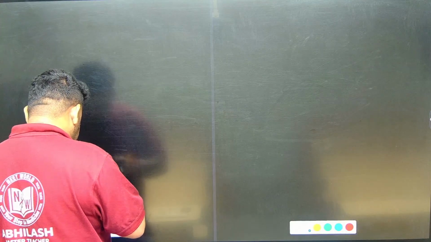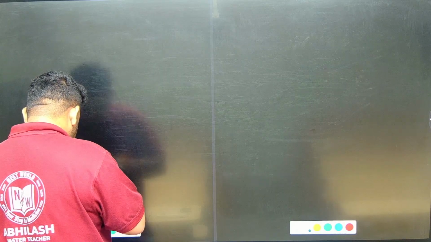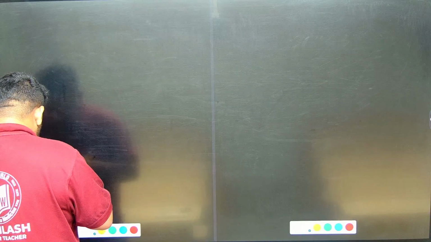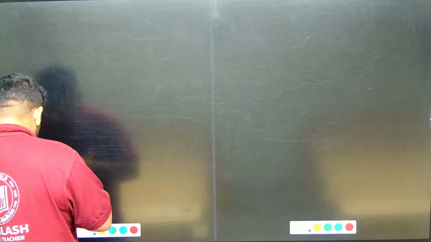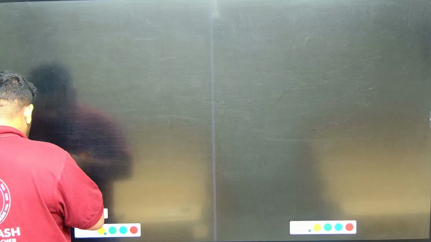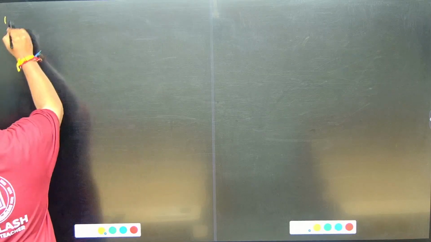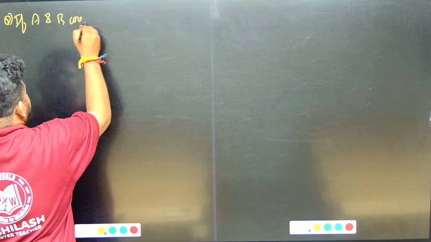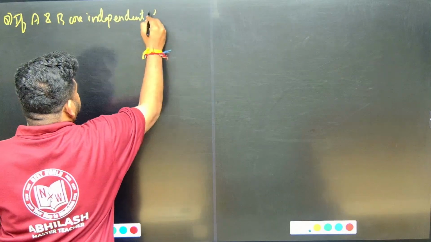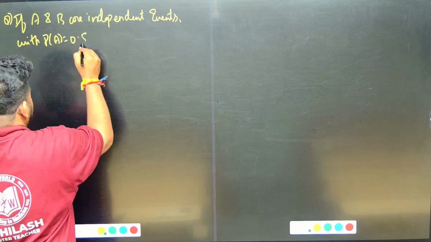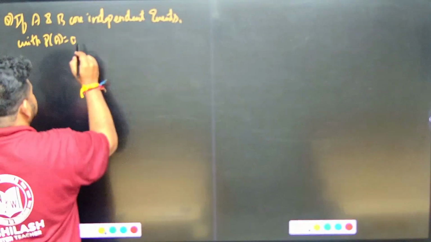When it comes to probability, the question that we are having, just have a look at it. They are telling, if A and B are independent events, with P of A is equal to 0.2. It should be 0.2, actually.